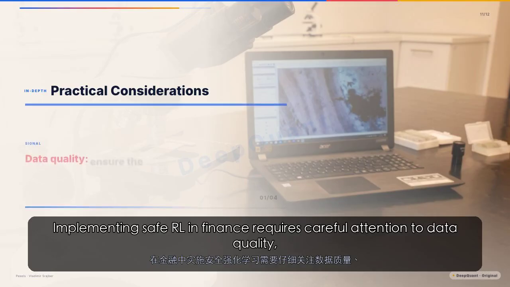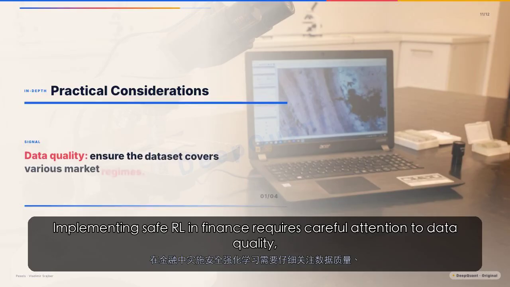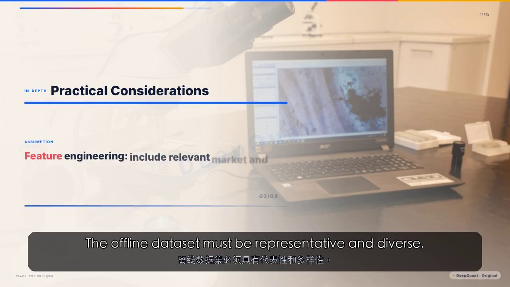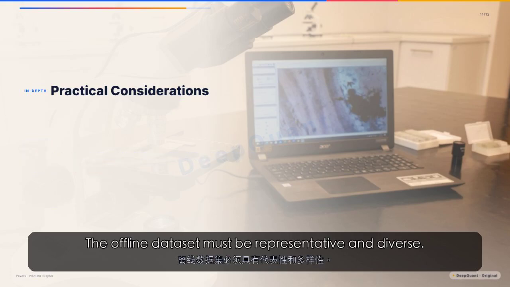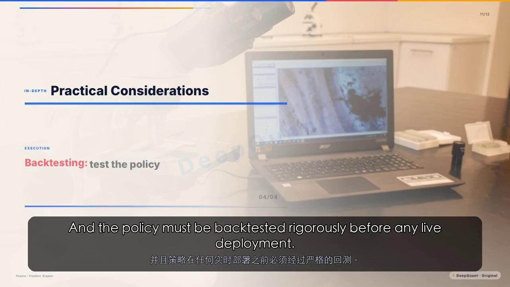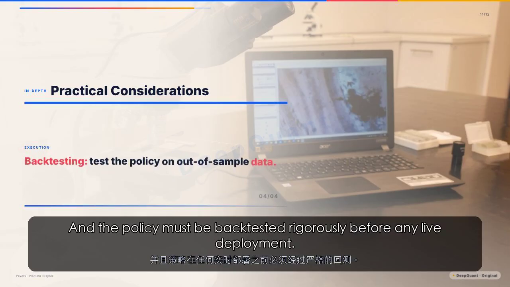Implementing safe RL in finance requires careful attention to data quality, feature engineering, and validation. The offline dataset must be representative and diverse. The risk constraints must be calibrated to the institution's risk appetite. And the policy must be backtested rigorously before any live deployment.